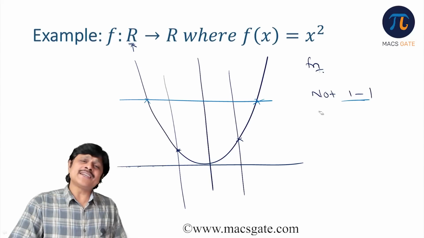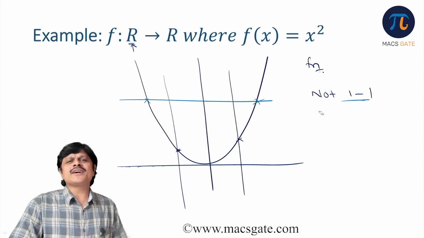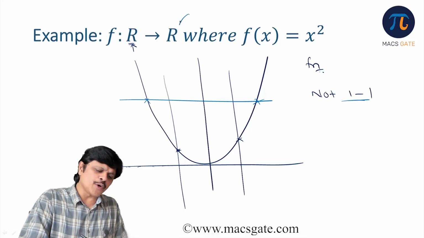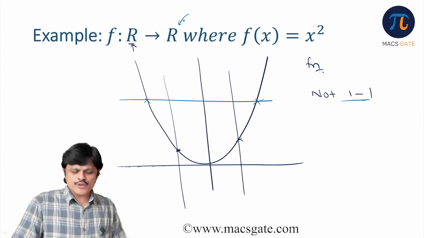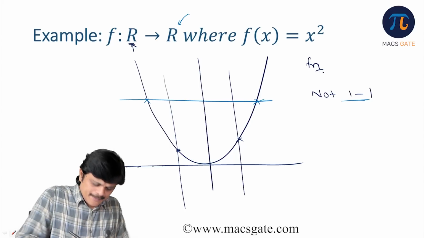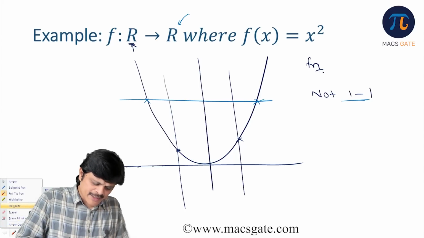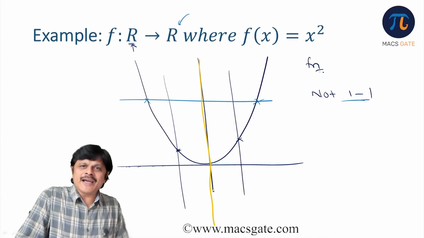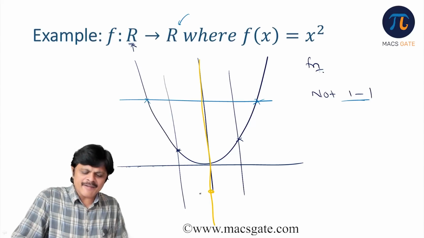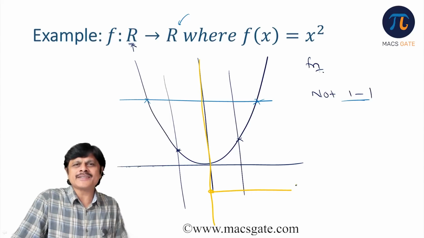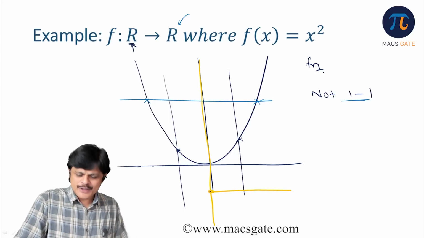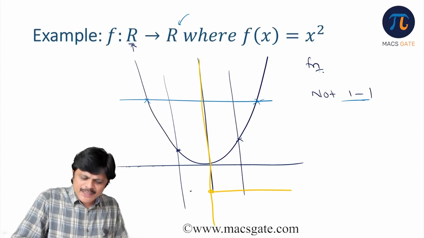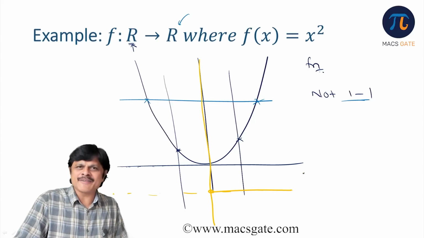Now, is it onto? Onto means, for every value of y in the codomain, you are able to find an x. The y axis represents your y values. For every y value, you should be able to find an x. See, this is a y value. For this, can you find a corresponding x value? There is no graph there. So we don't find any graph for negative values of y. That is, for this value you are not going to get any x value correspondingly.